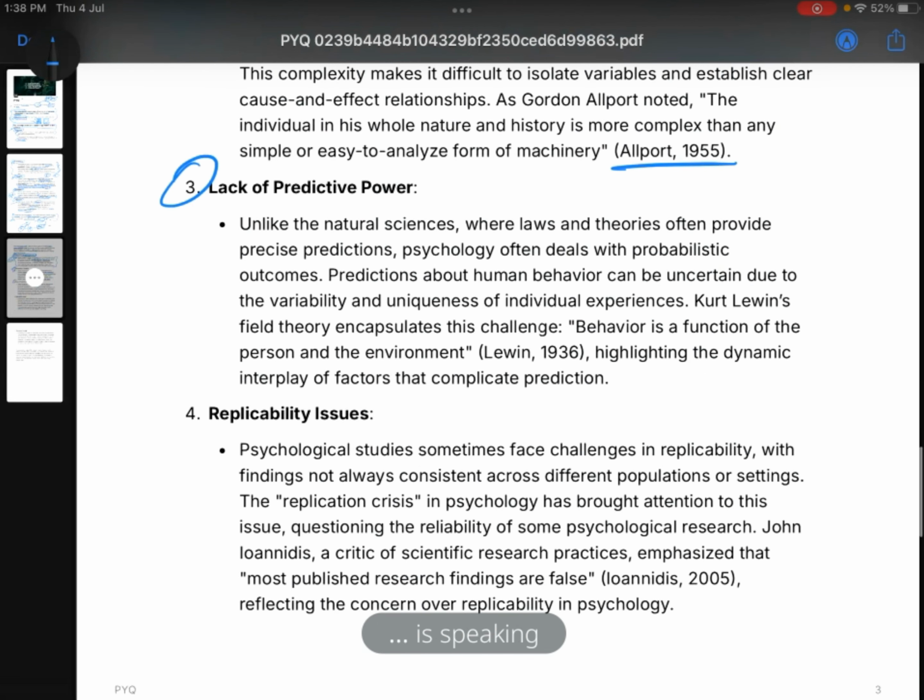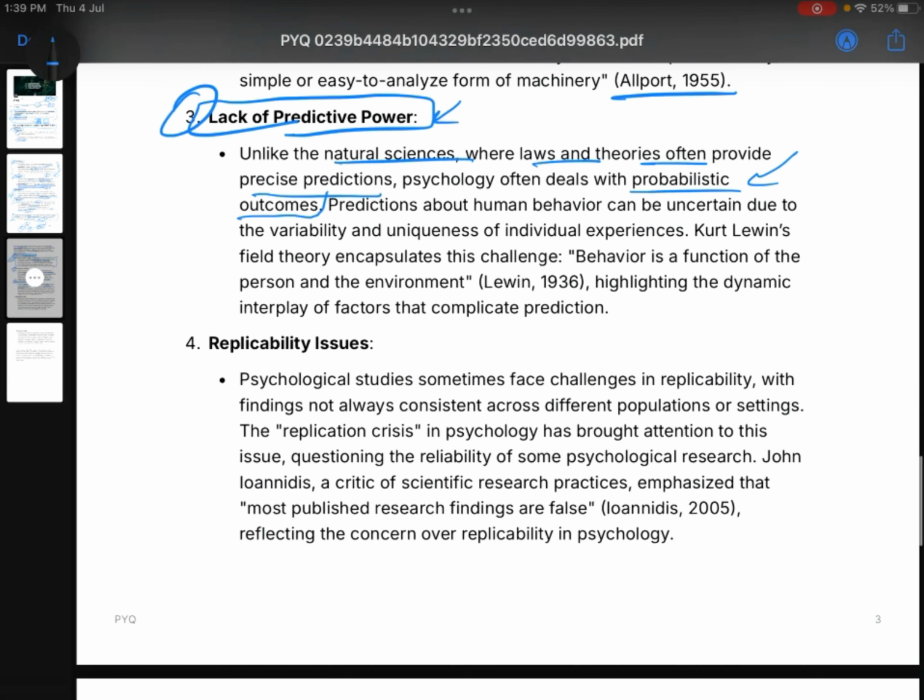And lack of predictive power. It is very difficult to predict human behavior. We cannot say how anyone would react at a particular moment. So psychology lacks predictive power. Unlike natural sciences, where laws and theories often provide precise prediction, psychology often deals with probabilistic outcomes. Psychology talks about probability, like it might happen, there are chances that it would happen. So read this completely.